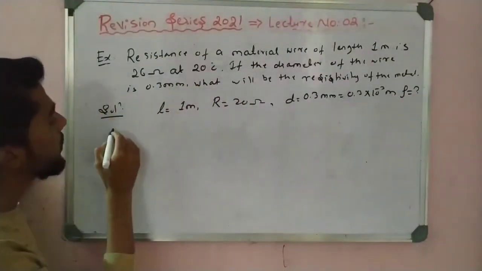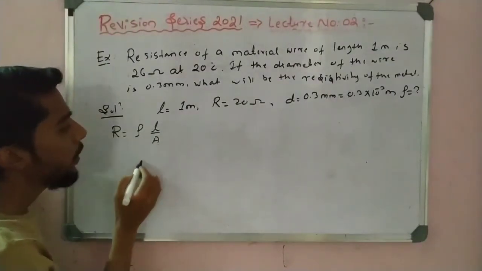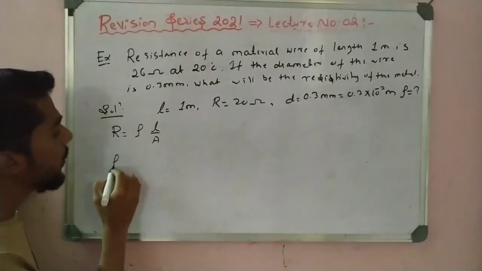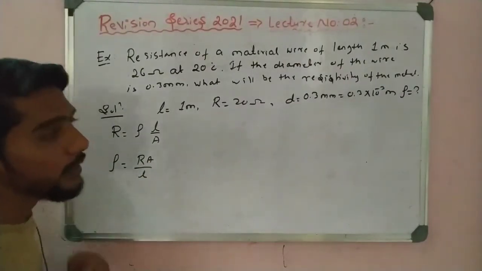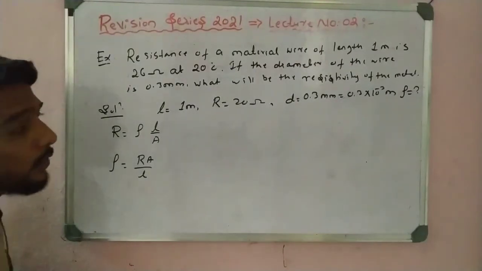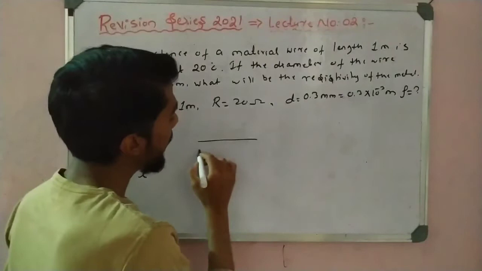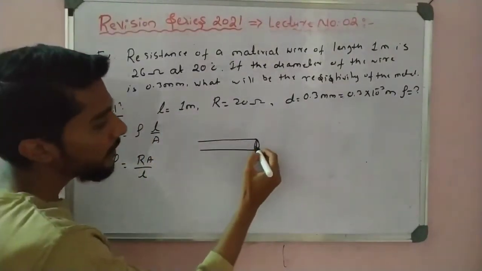Now the formula is R is equal to rho into L by A. So rho is equal to RA by L. But students, area is not given. They give the diameter. We know the conductor is in the form of a cylinder, so what is this area? Area of a circle.